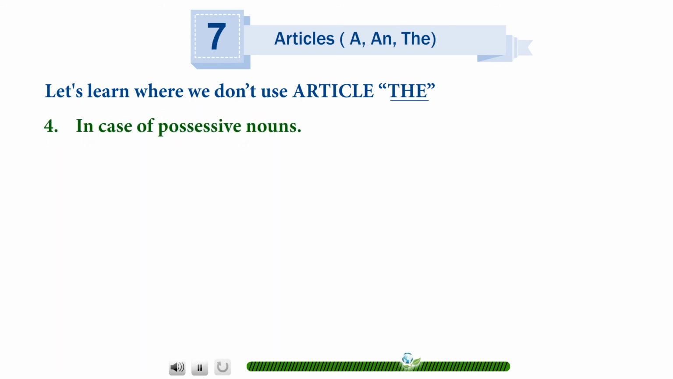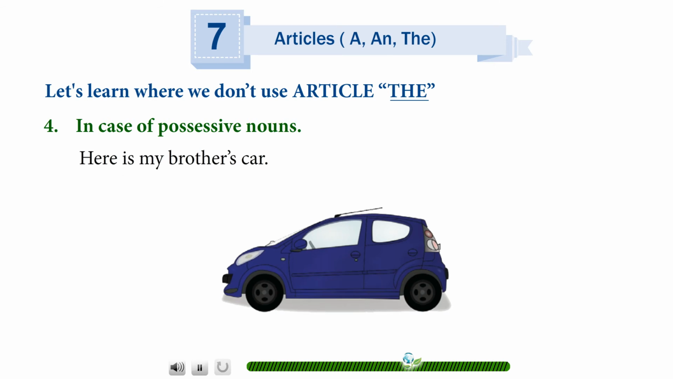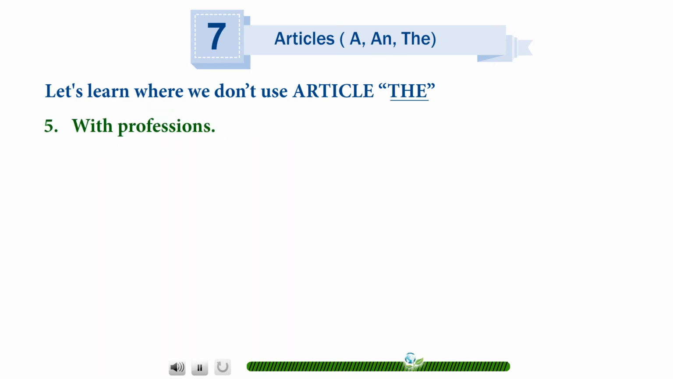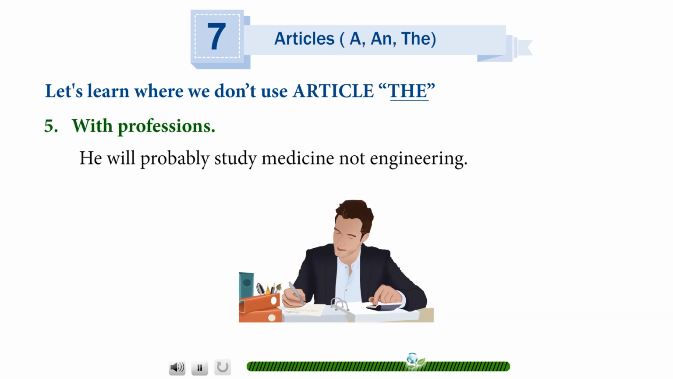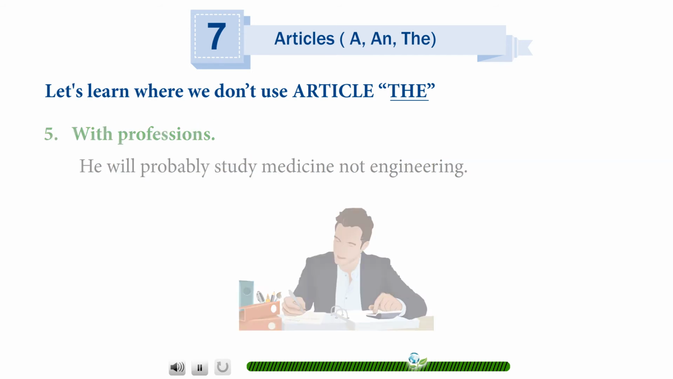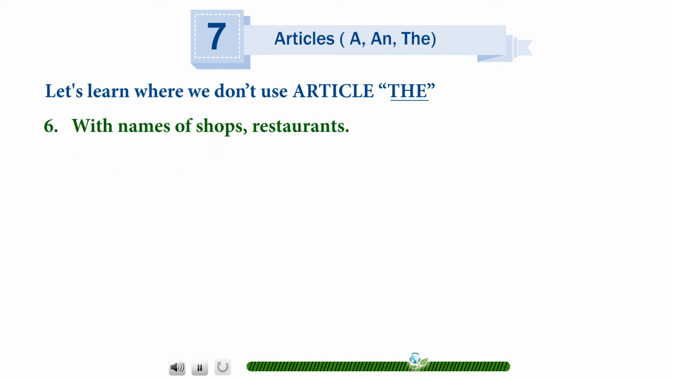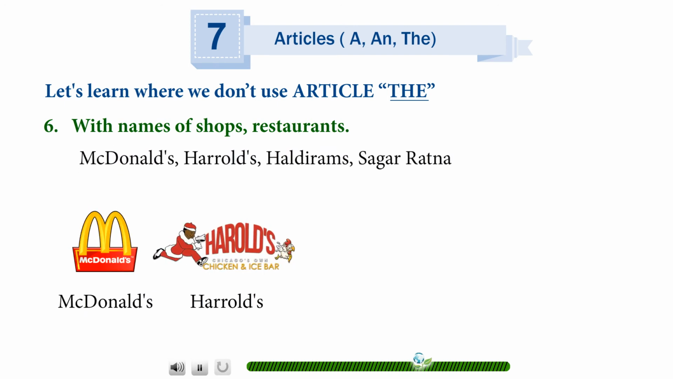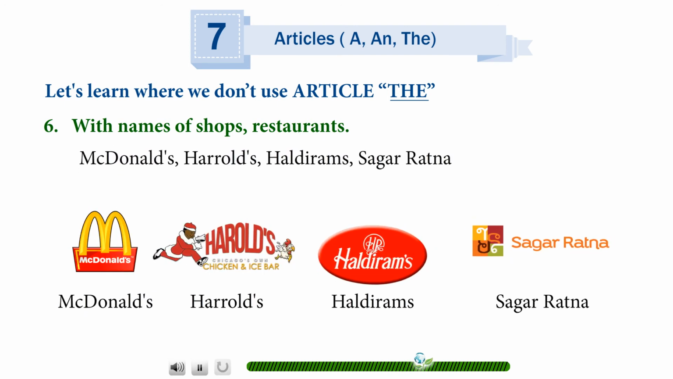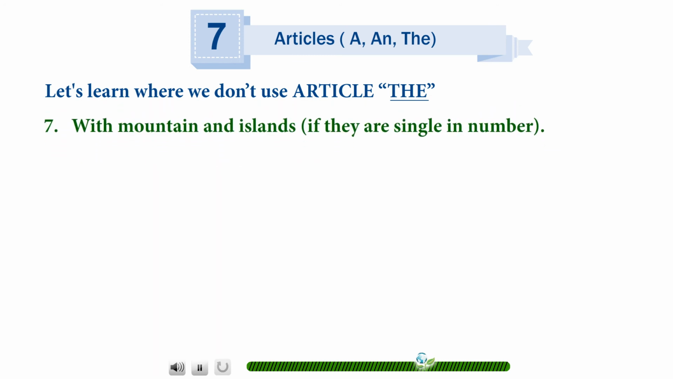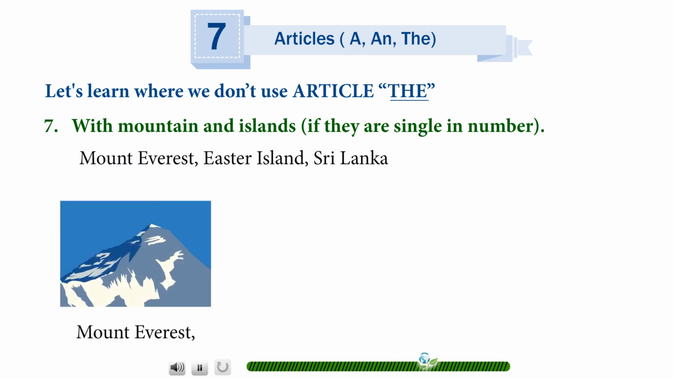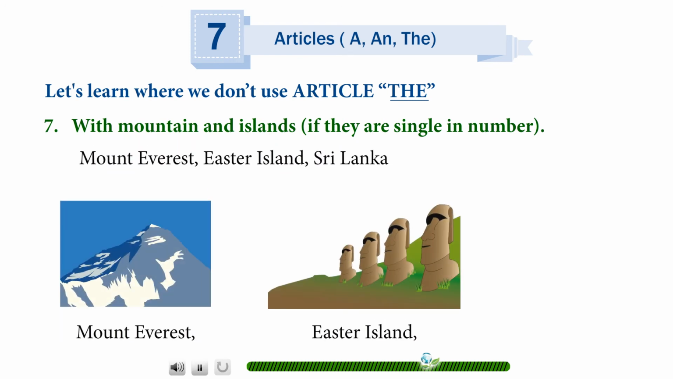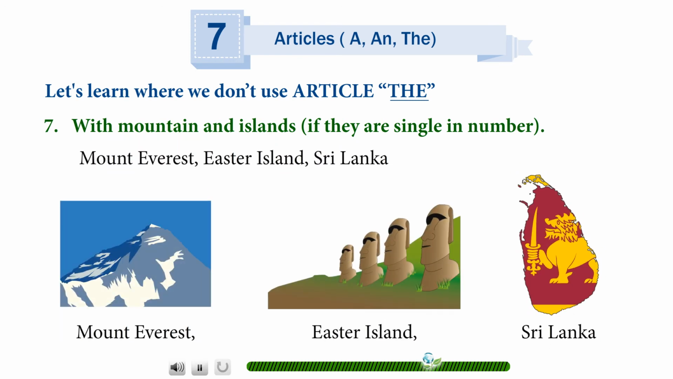In case of possessive nouns: here is my brother's car. With professions: he will probably study medicine, not engineering. With names of shops and restaurants: McDonald's, Haldiram's, Sagar Ratna. With mountains and islands if they are single in number: Mount Everest, Easter Island, Sri Lanka.